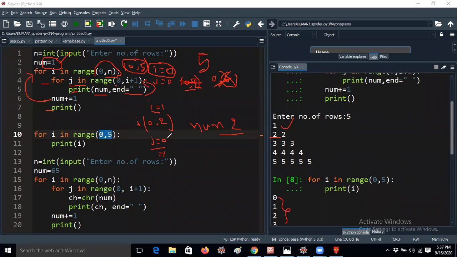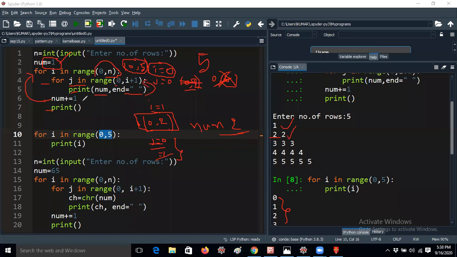So now in this case, j value 0 is completed and now j value is taken as 1. So now j value is 1 means again the print number will be printed. So you already get the space also. So what is the number value here? 2 only. So I'm getting 2 again. Then after that, the j loop will be ended because 0 comma 2 means it iterates 2 times. So 0 comma 1. So that's fine already, right?